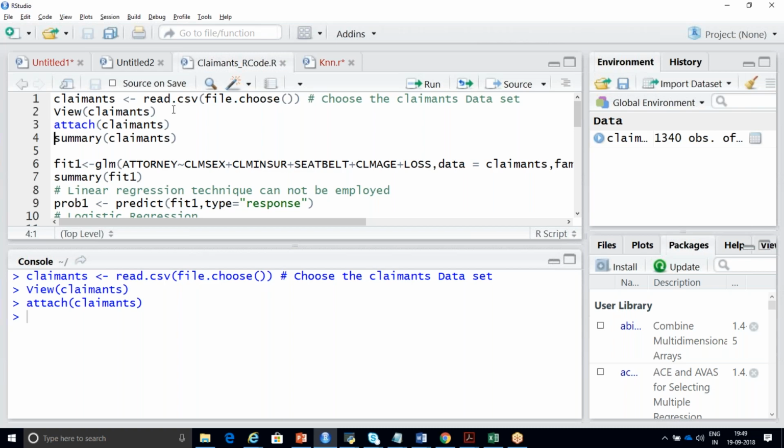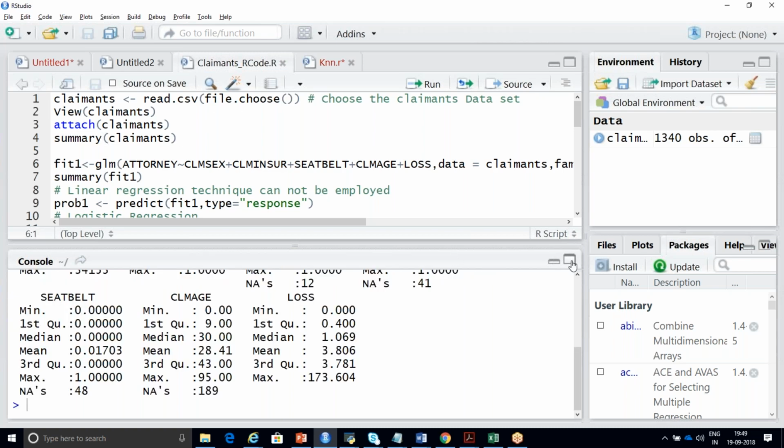It will give you mean, median, mode, max, or you can call it summary statistics. Summary statistics will be displayed for all the columns of your claimants data set. So I'm going to execute this.